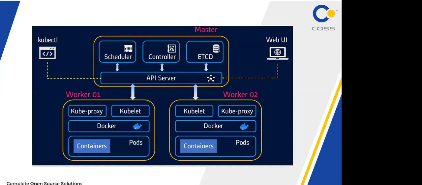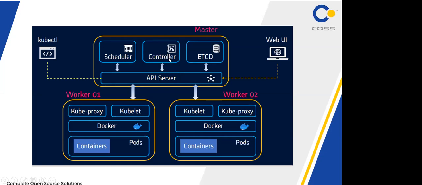You can say Docker, Rocket, Drawbridge, Podman. Various tools are there. We are not going with one tool, Docker. So the API server is used to communicate with the worker node. Suppose the scheduler wants to communicate with the worker node, we have to communicate through the API server.